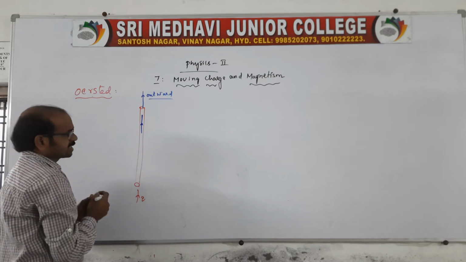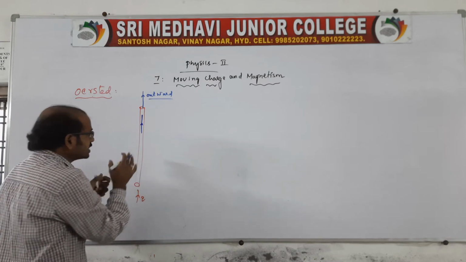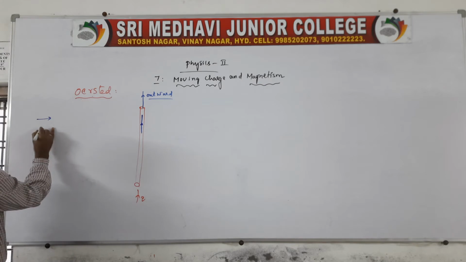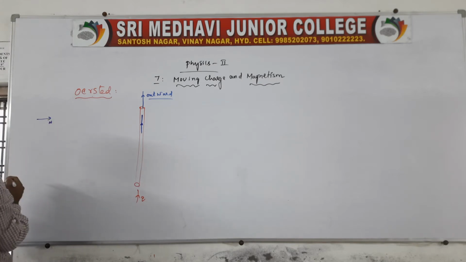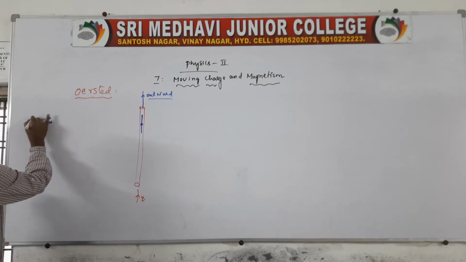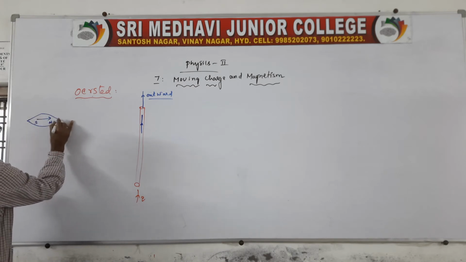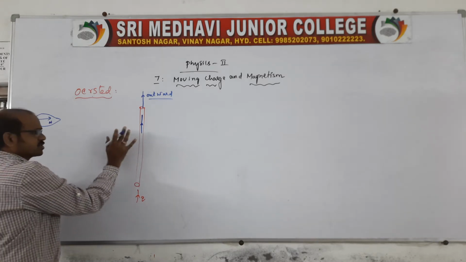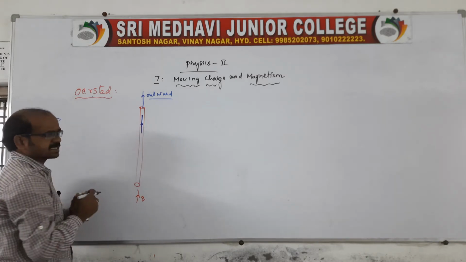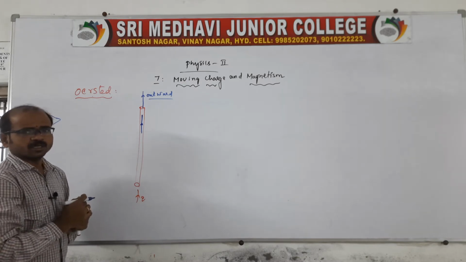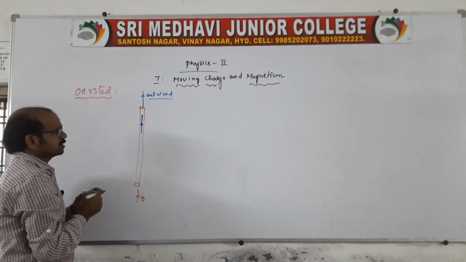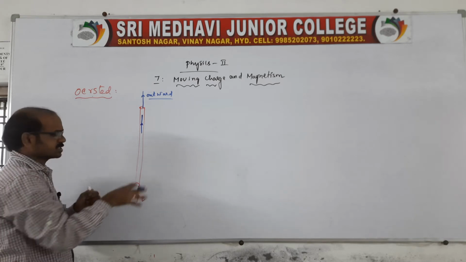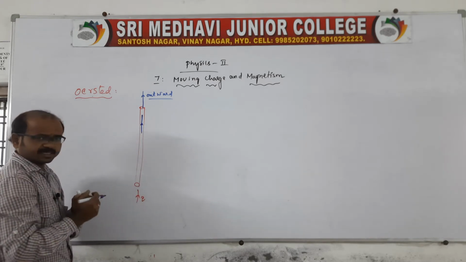Around the current carrying conductor, a number of magnetic needles are placed. The needle shows an arrow mark: the arrow mark indicates north, and the other point indicates south. So this is the needle. North and south will be there for each needle. These needles are arranged in order, placed near or around the current carrying conductor in their respective directions.